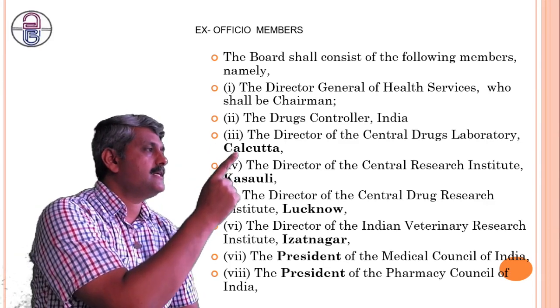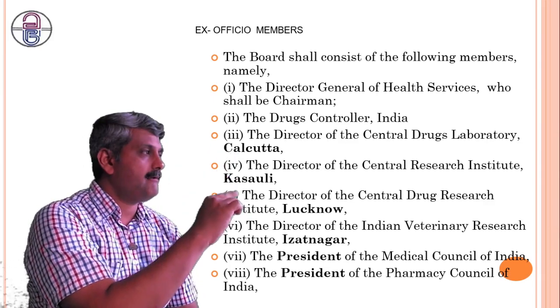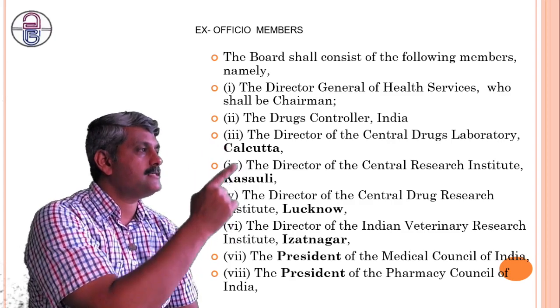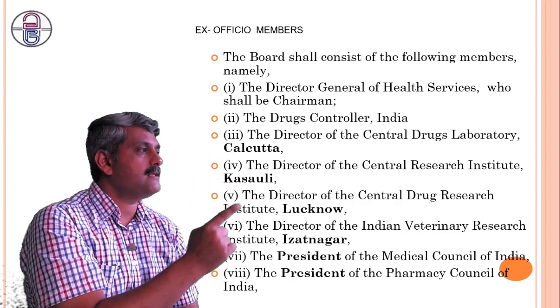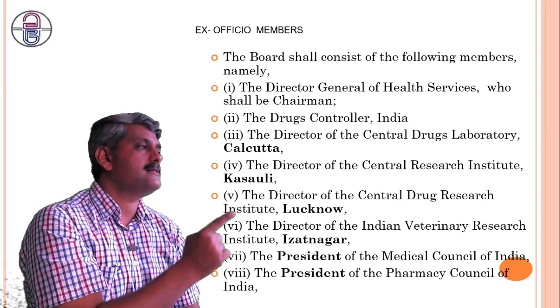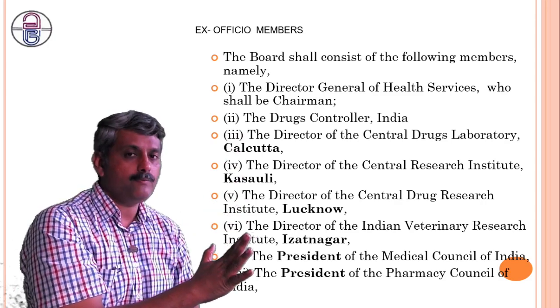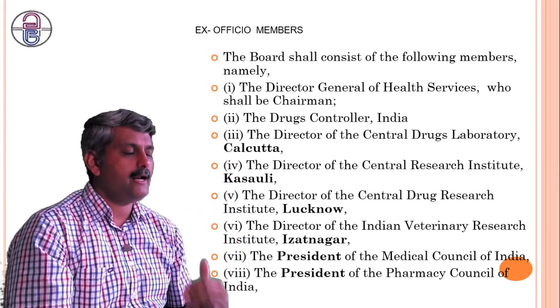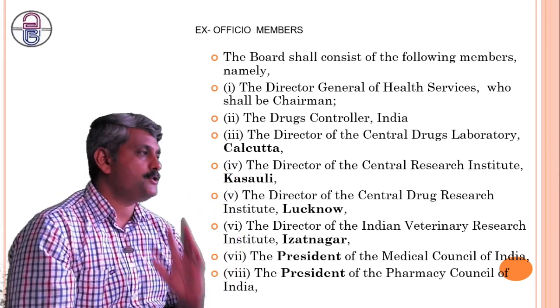First one is Central Drug Laboratory, Calcutta. Second one is Central Research Institute, and third is a combination of the first and second. That combination of both is the Central Drug Research Institute, Lucknow. So first is the Central Drug Laboratory, Central Research Institute, and Central Drug Research Institute.